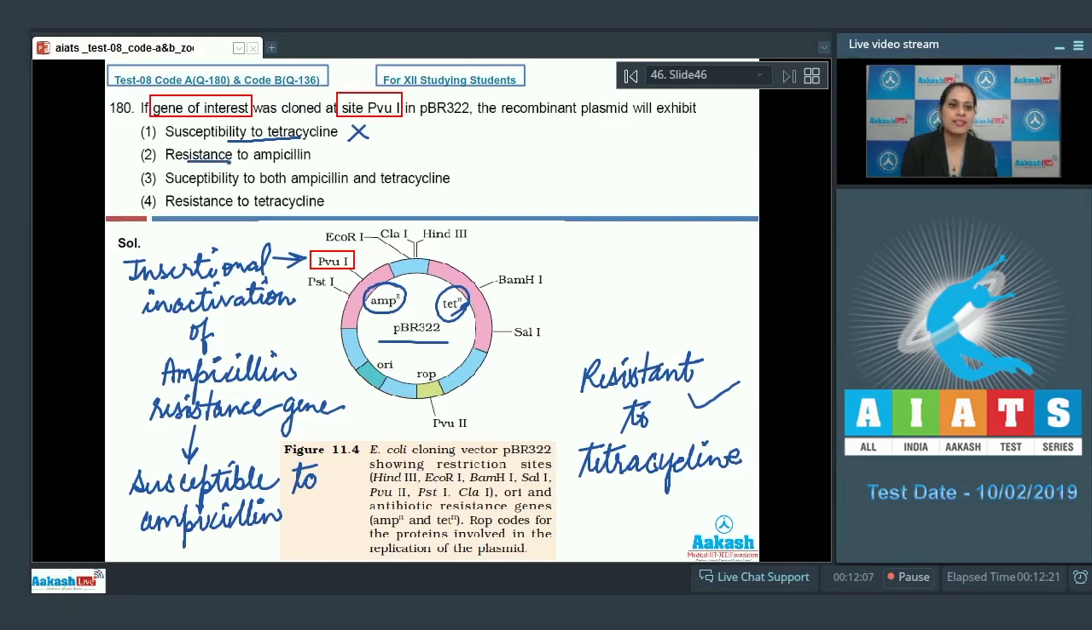The next option is resistance to ampicillin, and this is an incorrect option because the recombinant plasmid will exhibit susceptibility to ampicillin. Susceptibility to both ampicillin and tetracycline is also incorrect because the recombinant plasmid will exhibit susceptibility to only ampicillin and not to tetracycline. And the last option is resistance to tetracycline, and as it is a correct option, this is the correct answer to our question. So the correct answer is option number 4.